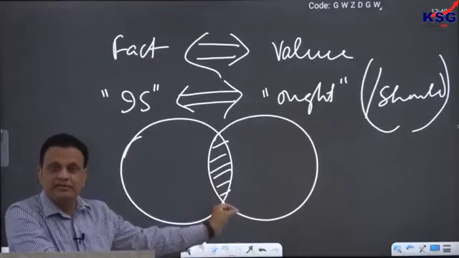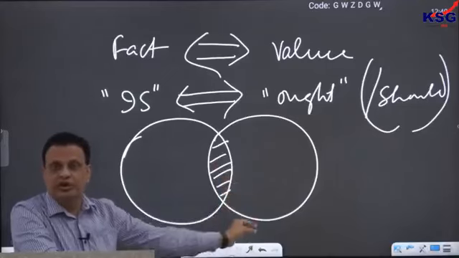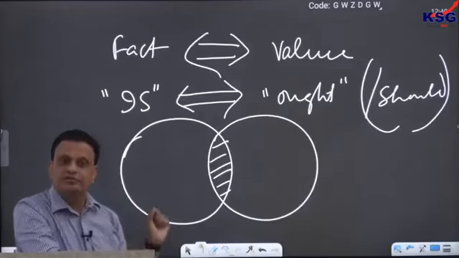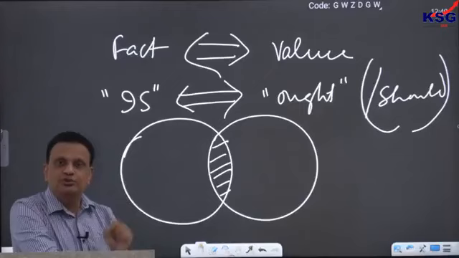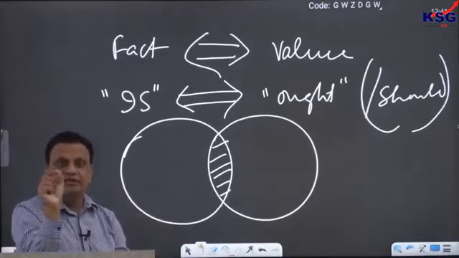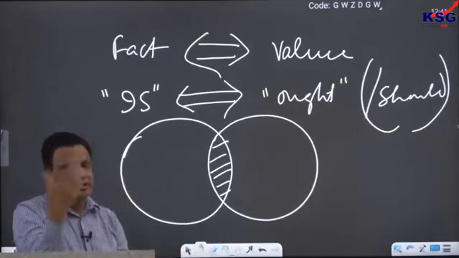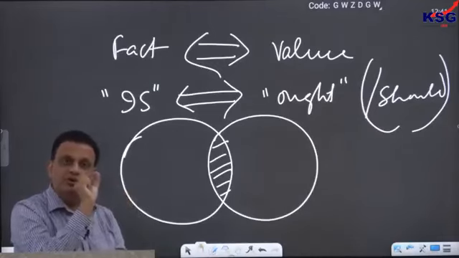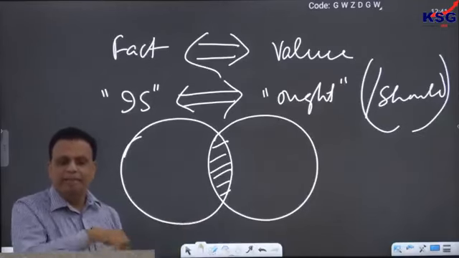But the third part of your answer would be that utilization of technology is always a question of value. How do you use that technology? How you utilize that technology is always a question of value. Suppose, for example, think of nuclear technology. If this question is asked of you, do you think that nuclear technology is good or bad? That's an absurd question. It is neither good nor bad. It is just there. It is technology. Technology is never good, nor bad. But how you use the technology is always a question of good and bad in that sense.